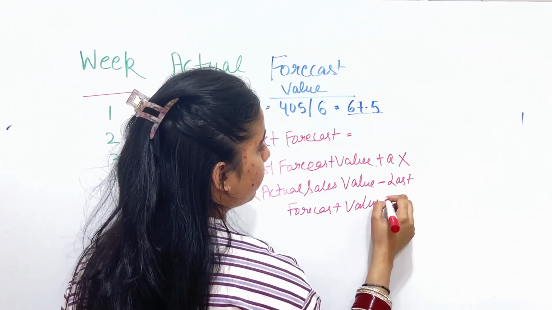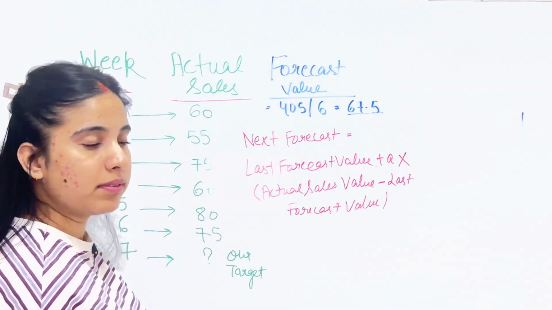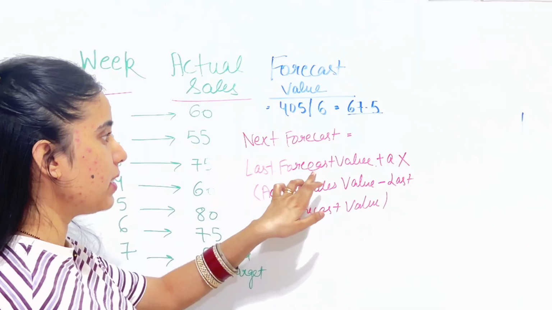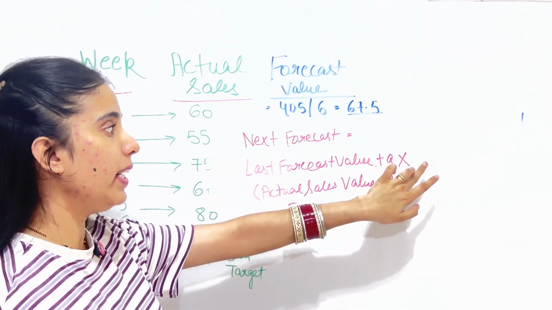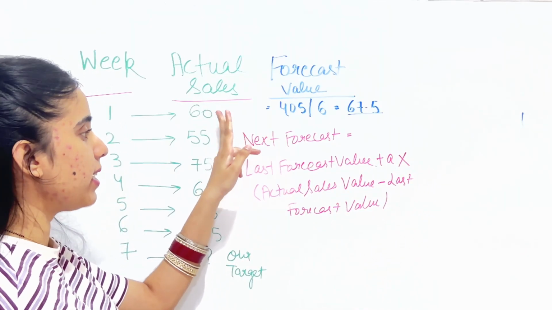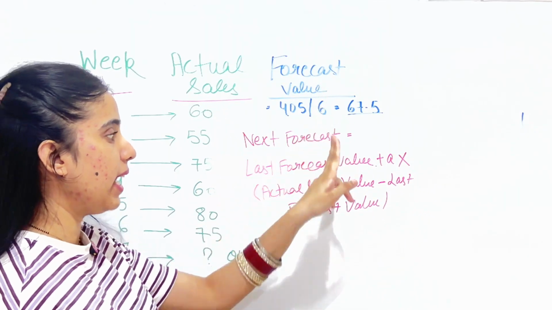Easy. Okay, means to the last forecast value we need to add alpha multiplied by the actual sales value minus the last forecast value.